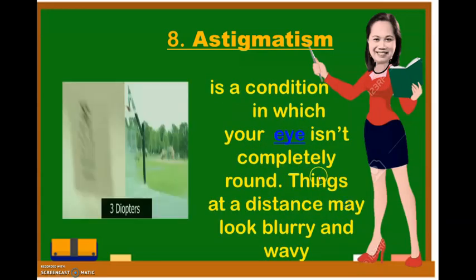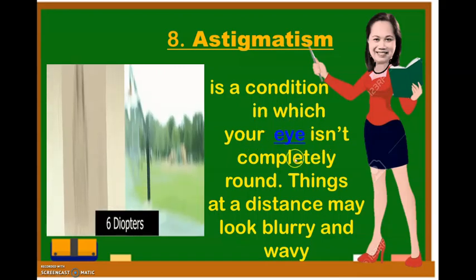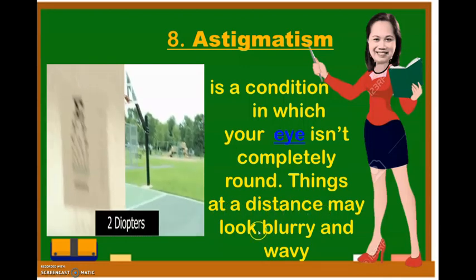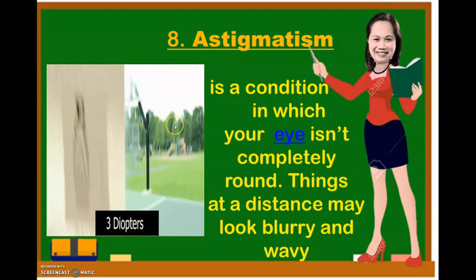It is a condition in which your eye isn't completely round. Things at the distance may look blurry and wavy, like this one. This is blurry. Next is the myopia